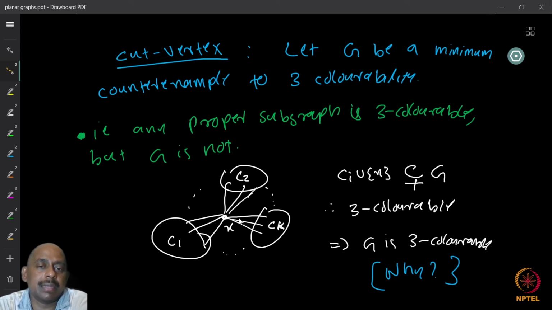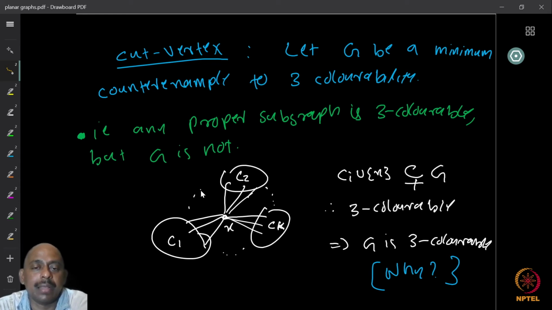Now this is easy to see, because if I look at any coloring of C1 with X, X will get some color, let's say red. Now C2 with X also has a coloring, but X may get a different color, let's say blue. But it doesn't matter. I take the component C2 and change the names of the colors. All blue vertices I will call green, and all green vertices I will call blue. I just rename the colors.